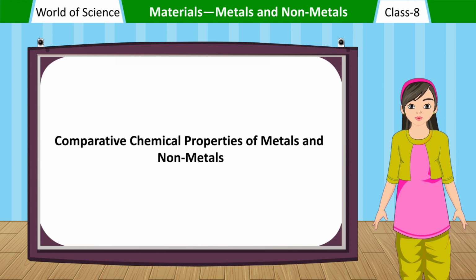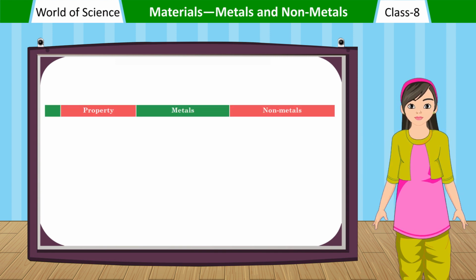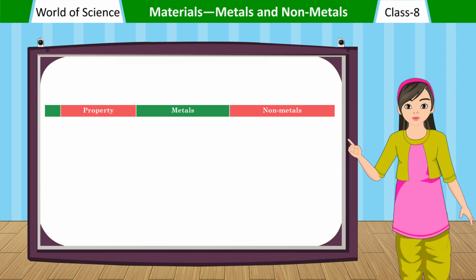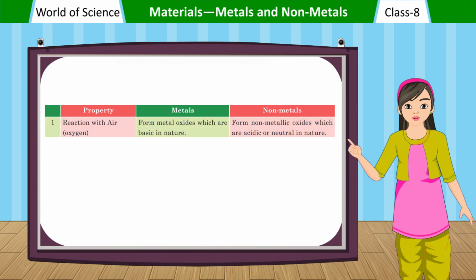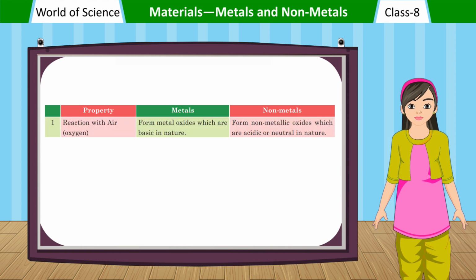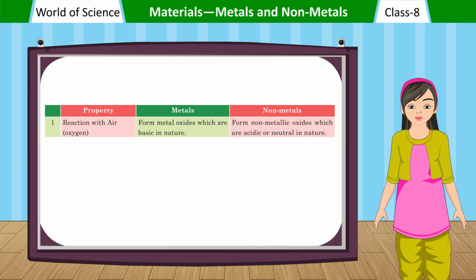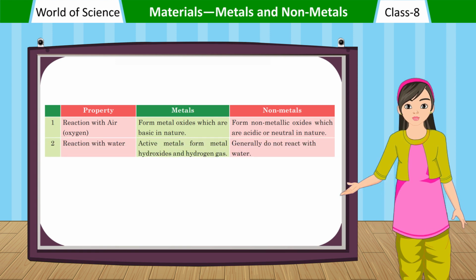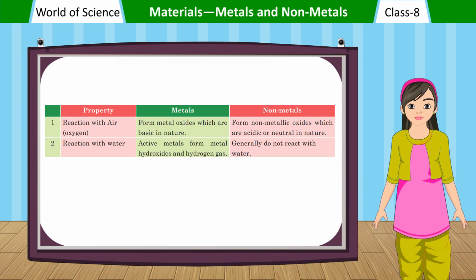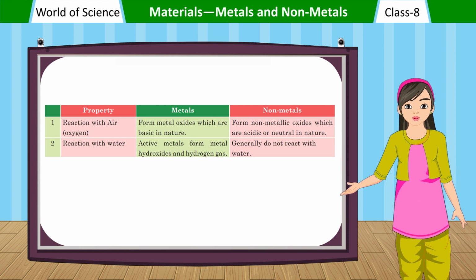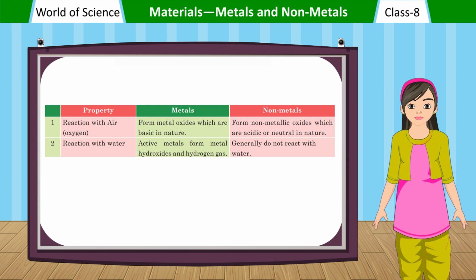Comparative chemical properties of metals and nonmetals. Property: metals, nonmetals. Reaction with air, oxygen. Metals form metal oxides, which are basic in nature. Nonmetals form nonmetallic oxides, which are acidic or neutral in nature. Reaction with water. Active metals form metal hydroxides and hydrogen gas. Nonmetals generally do not react with water.